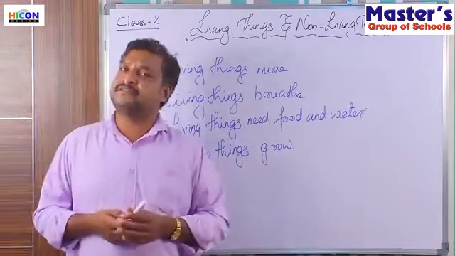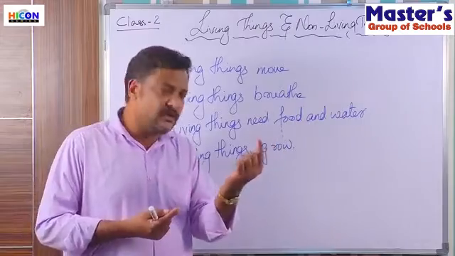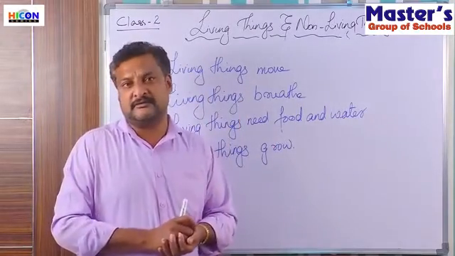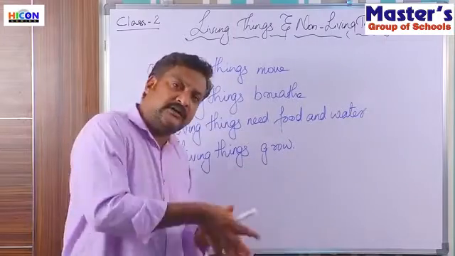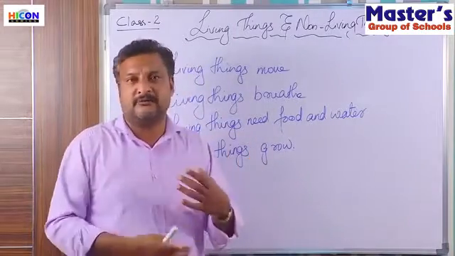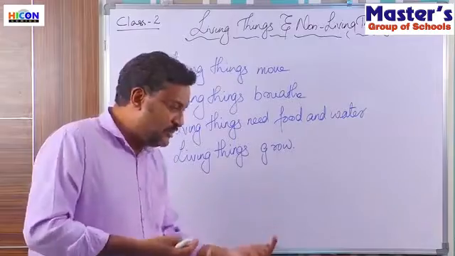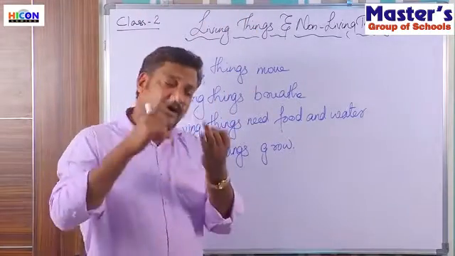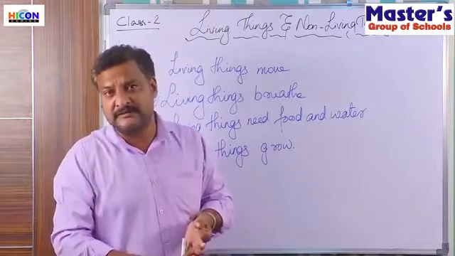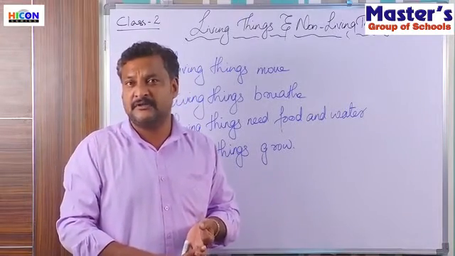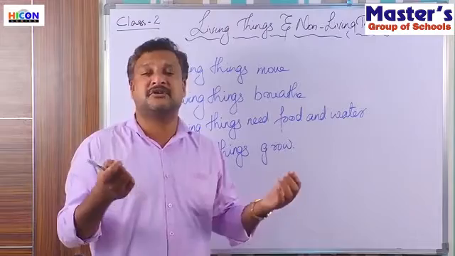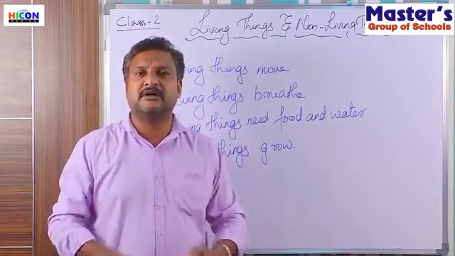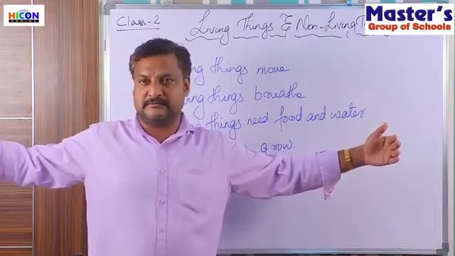Plants are also living things, isn't it? Yes, we bring small saplings. Hardly 3 or 4 leaves will be there on that. So when we plant it, when we water it, when we put manure and fertilizer with the soil, this small sapling grows into a plant. It will have branches, more leaves, a lot of flowers. And some, like a banyan tree or a mango tree, will be so small a plant, but over the years, it becomes so big a plant.